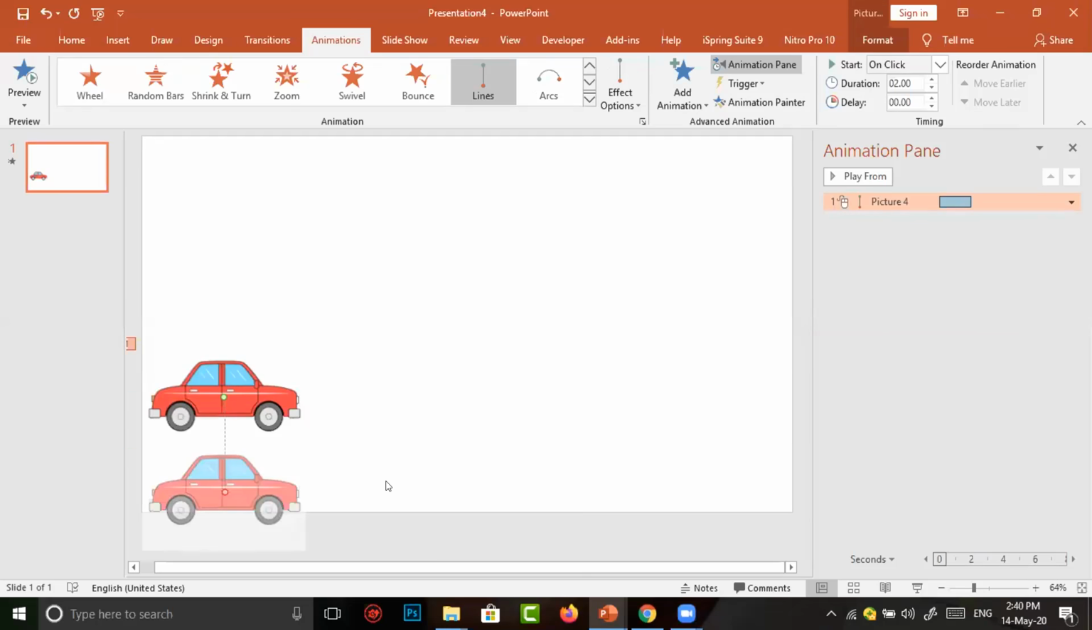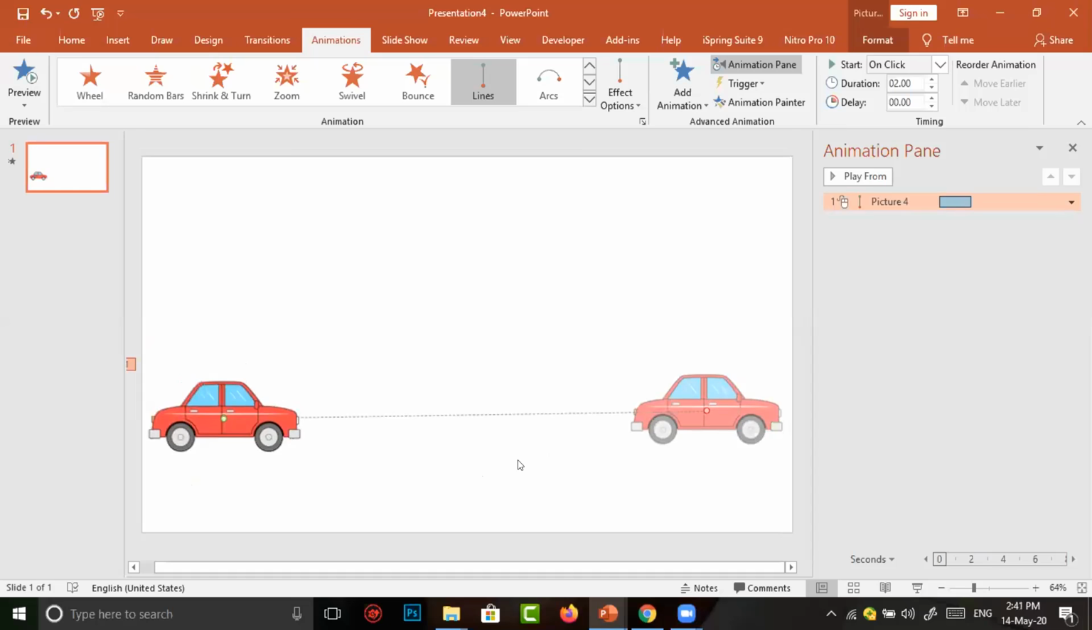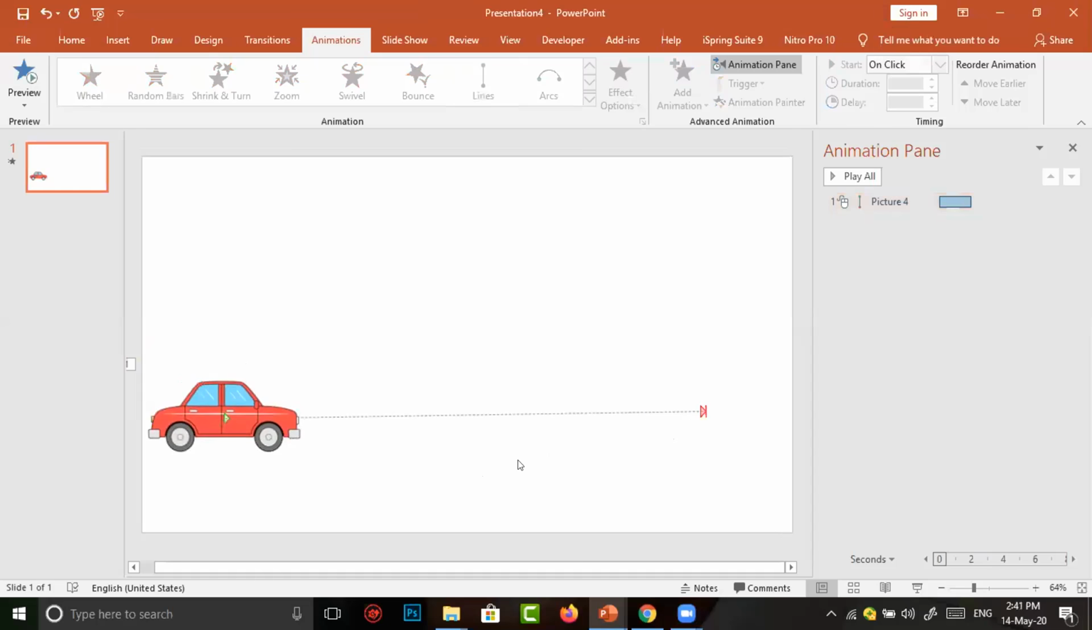Now I want to change the car to move from left to right. So I click on the red button at the ending stage of the animation. Simply drag the car to the right of our slide. That's all. Now I want to see what animations I have given.